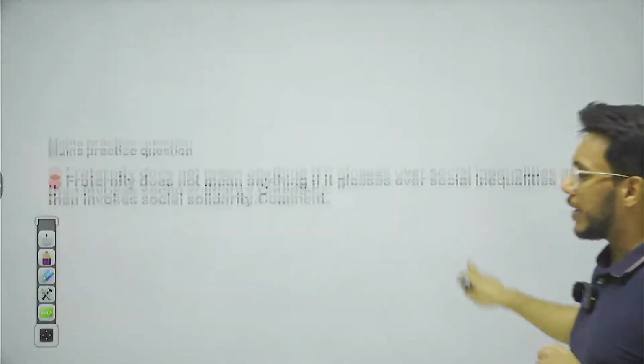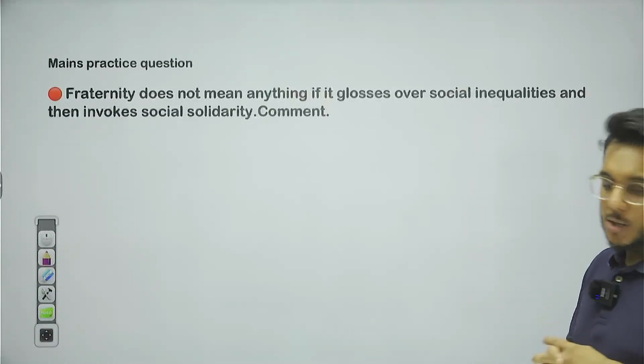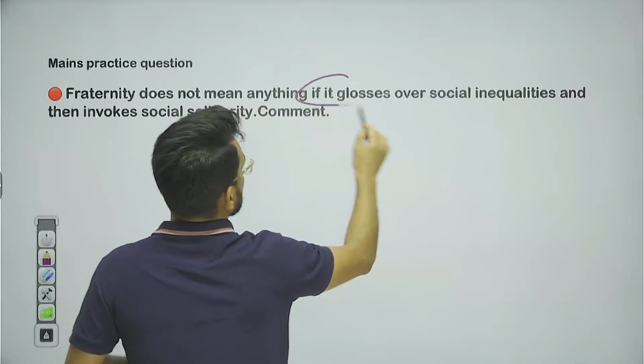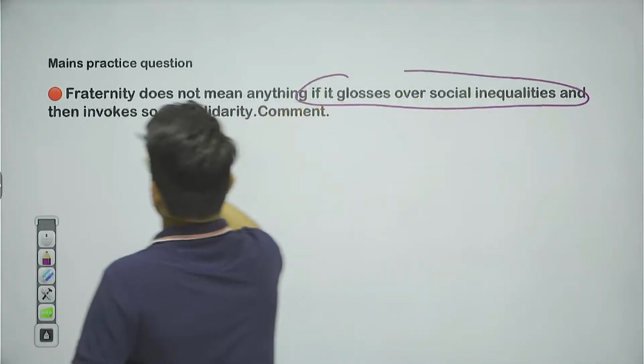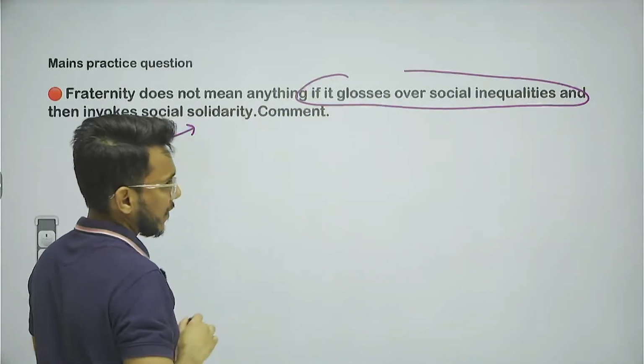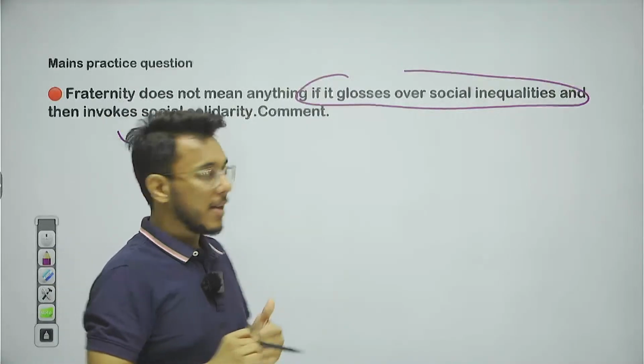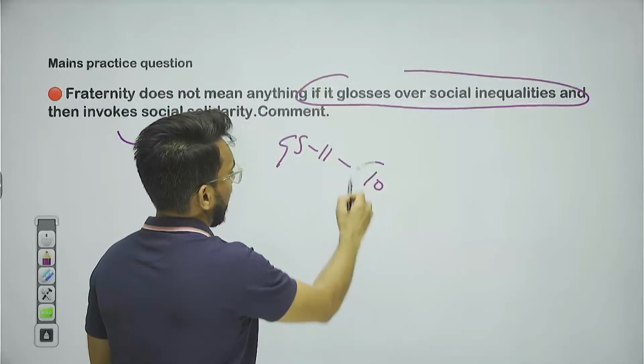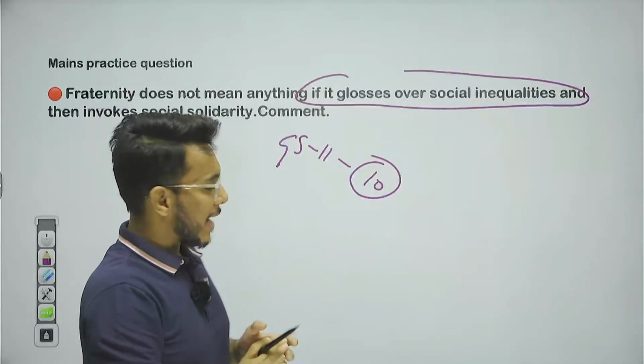Then moving to the mains practice question for today. The question reads: fraternity does not mean anything if it glosses over social inequalities and then invokes social solidarity. We have discussed this point especially. So please write an answer. It will be a GS paper number 2, 10 marker question. Okay. This is, guys, all about it.